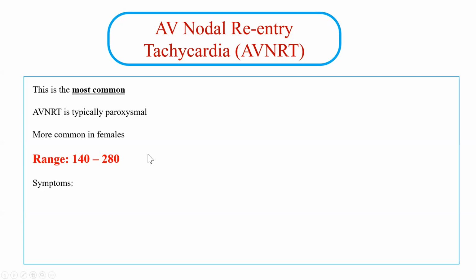The symptoms that the patient can develop are sudden onset palpitation, because it's paroxysmal. Sometimes they have chest pain, especially if their coronaries are already clogged and they have coronary artery disease. They can present with dyspnea as well, because the heart is too fast and unable to eject all the blood, so the blood will accumulate in the lungs. Also, the patient will have anxiety because of the palpitation itself.